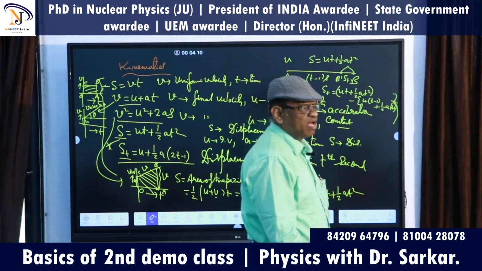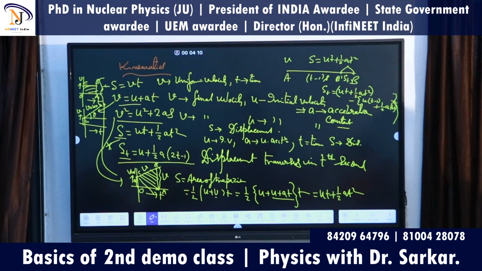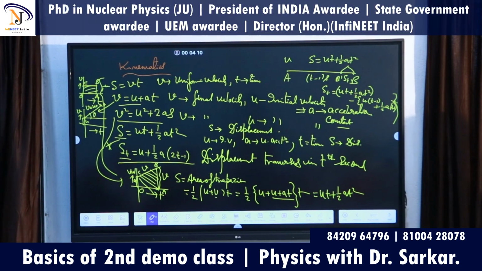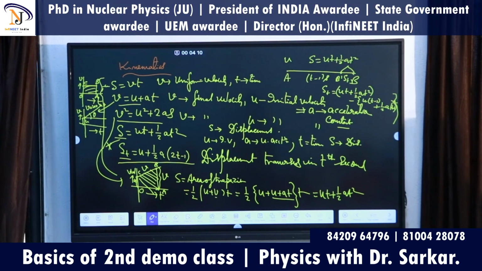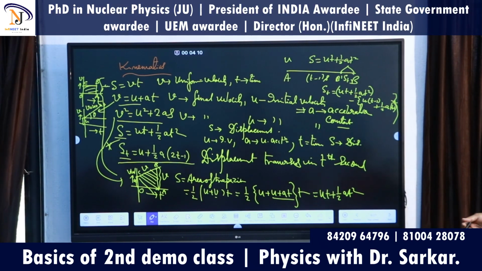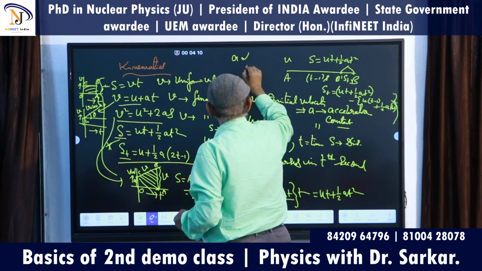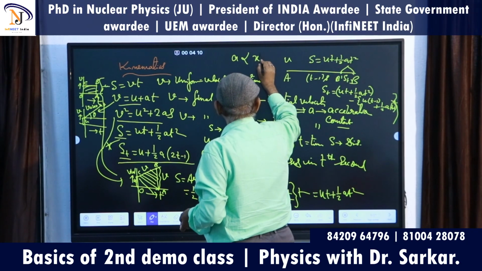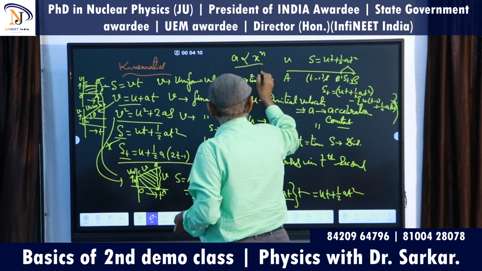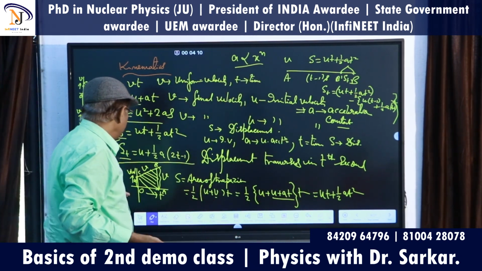It is a graphical presentation of displacement, where there is an initial velocity, and there is an acceleration of the body, acceleration is constant. It is not always likely that in your NEET exam they will give you constant acceleration. Acceleration may be proportional to, what can I say, x to the power n, like this. Then you can put the value and get the result.